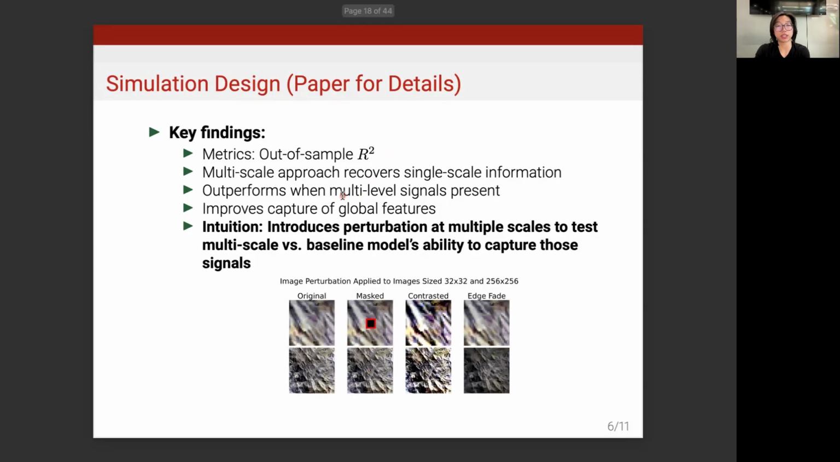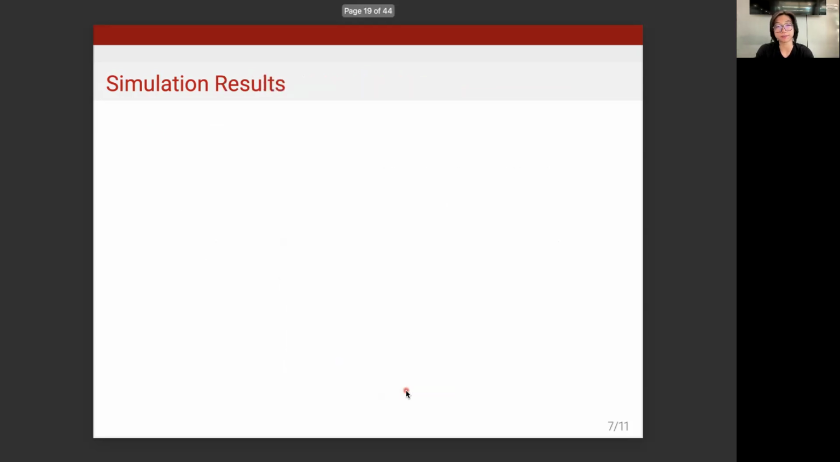The intuition of our simulation is that we introduce perturbations at multiple scales. Here, an image of size 32 by 32 versus images of size 256 by 256 to test our model's ability to capture these signals when we use multi-scale concatenation, as in when we're using the representations from this scaled image versus this scaled image together, compared to a baseline model that uses representations from only a single scale image, either the 32 by 32 or the 256 by 256.